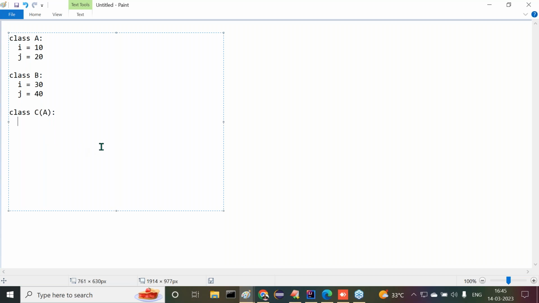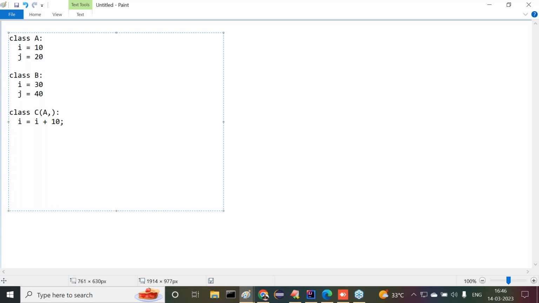Next, after understanding this, now here in the child class, I want to use something else: i = i + 10. Like this, some instruction I'm going to provide. In a child class, I want more than one superclass. Here we provided only one superclass for a single child class. Am I right or not? But my requirement is, I want to provide more than one superclass.